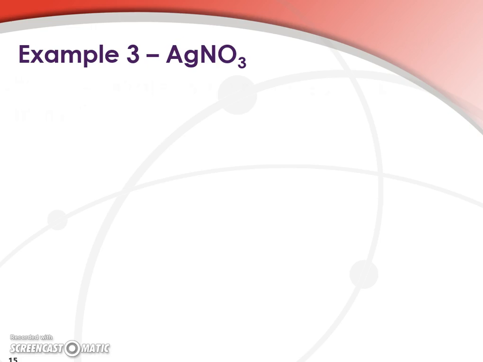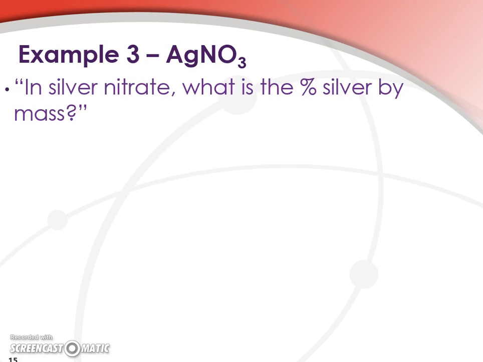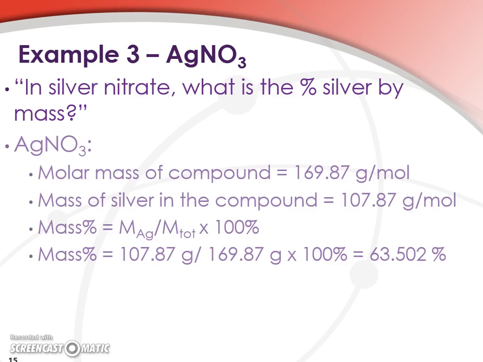Okay, one more. Silver nitrate. In silver nitrate, what's the percent silver by mass? Molar mass of the compound, 169.87 grams per mole. Mass of silver, this time the coefficient of silver, of course, is just 1. So the mass of silver is 107.87 grams per mole. Divide it out, and we find that silver nitrate is 63.502% silver by weight.